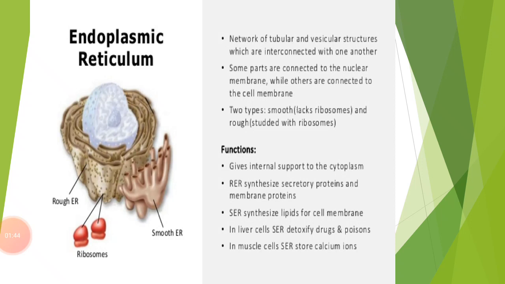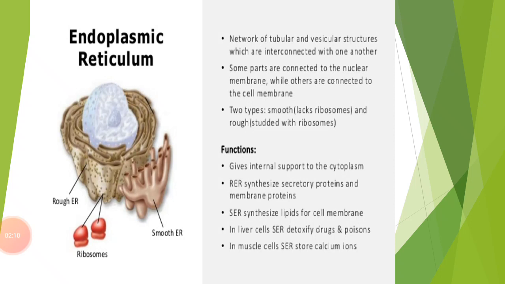The term endoplasmic reticulum was first used by Porter and Fulham in 1945, and it is known as ergastoplasm. It is found in all types of cells except prokaryotic cells and RBC of mammals.